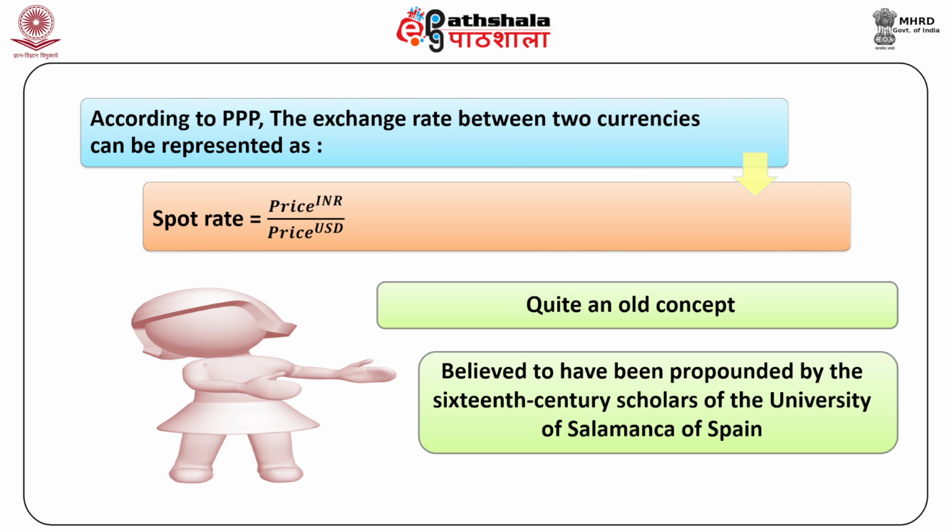In other words, the exchange rate between two currencies can be represented as spot rate equals the price in India divided by the price in USA. The concept of purchasing power parity is quite old. It is believed to have been propounded by the 16th century scholars of the University of Salamanca of Spain.